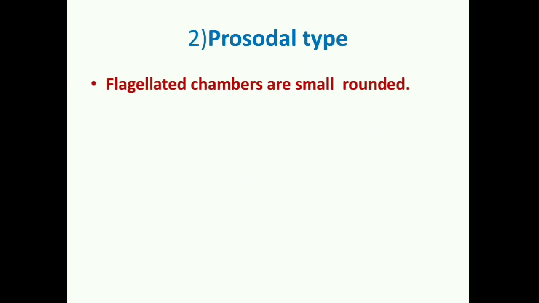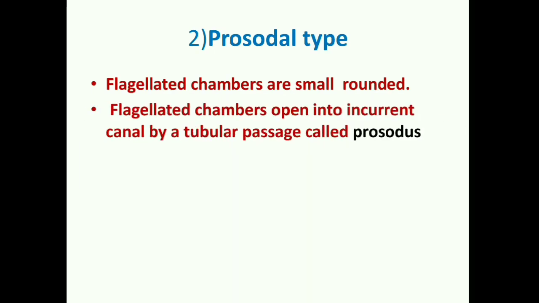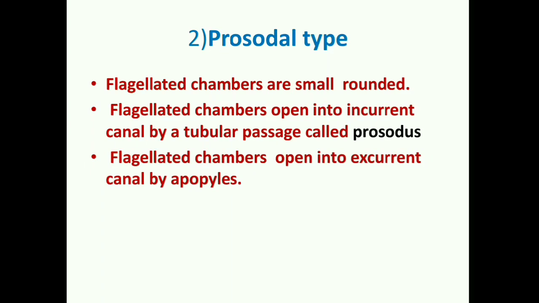The second type of leuconoid canal system is the prosodal type. In prosodal type of leuconoid canal system, as the name indicates, there occurs formation of a tubular passage that connects flagellated chambers to incurrent canals, and that passage is called prosodus. So here again chambers are small and rounded, but due to formation of prosodus, a tubular connection, we are calling it prosodal type of leuconoid canal system. Third, again chambers communicate with excurrent canal through apopyle.